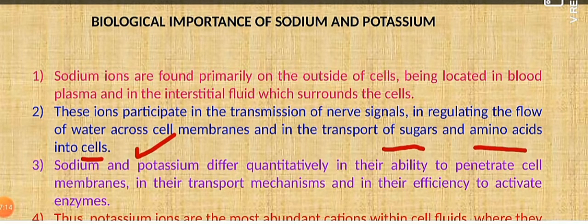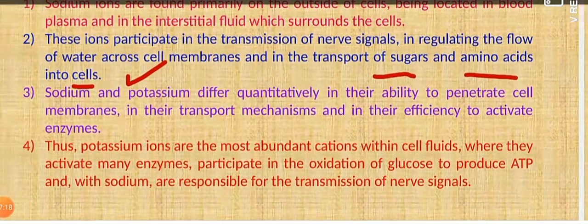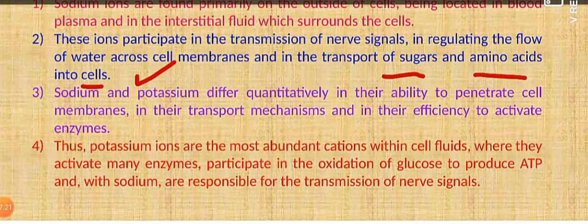Now, both sodium and potassium differ quantitatively in their ability to penetrate the cell membrane. So both have different transport mechanisms, and both are efficiently active in conveying the role of the enzymes. Lastly, potassium ions are the most abundant cations present in the cell fluid. They are very active, and when they combine with enzymes, they participate in oxidation.